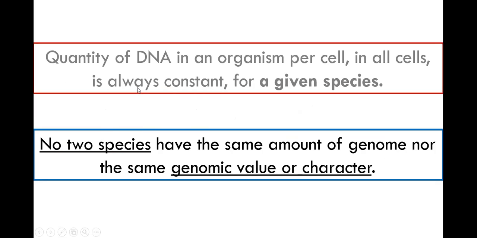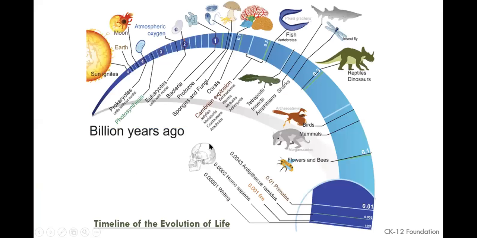Again, no two species will have the same amount of genome, not the same genomic value or character. Given a species it is constant; given two species it is not the same. The amount of genome varies from species to species. That's one more point.